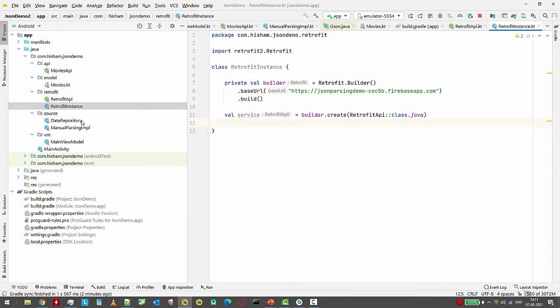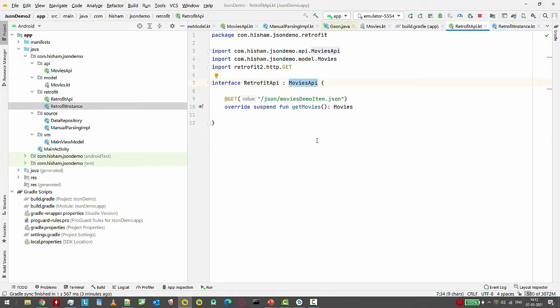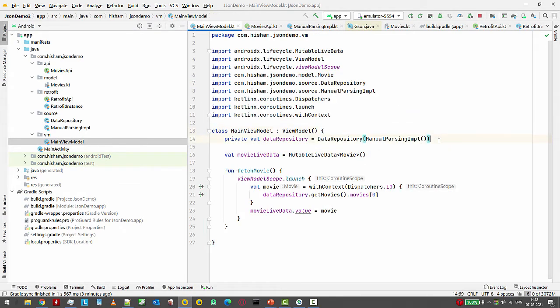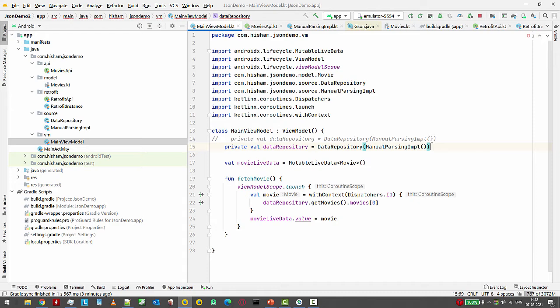Now we have a complete implementation of how to fetch the data from the API using Retrofit, because it returns a Retrofit API, which is a movies API. So we can replace our manual implementation with Retrofit.